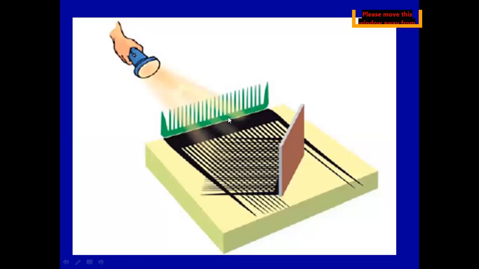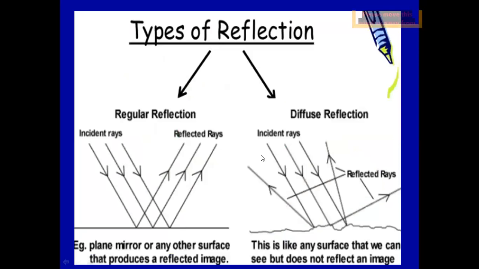You can visualize the same reflection by doing this activity using a comb and a mirror. When you allow the light to pass through this comb, you will be able to see the reflection. See, one shadow is there of this comb. Now this one is from the mirror, and that is due to reflection from the mirror.